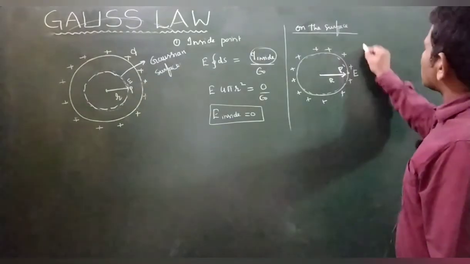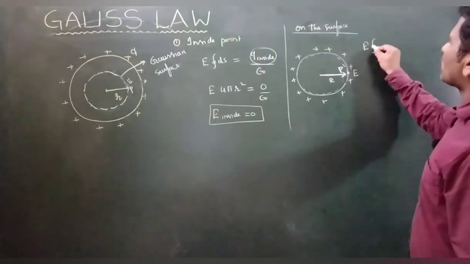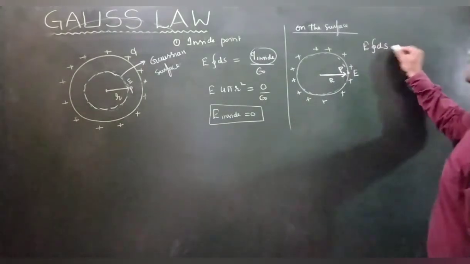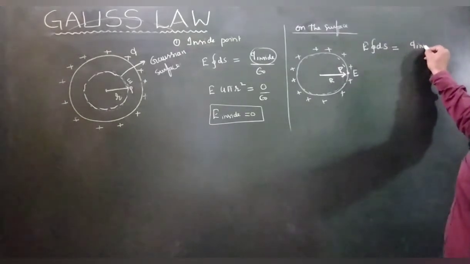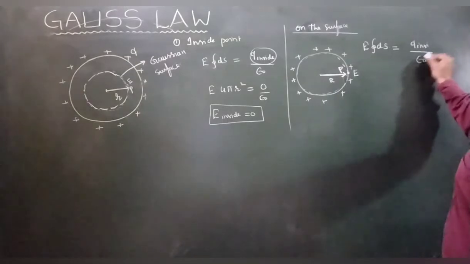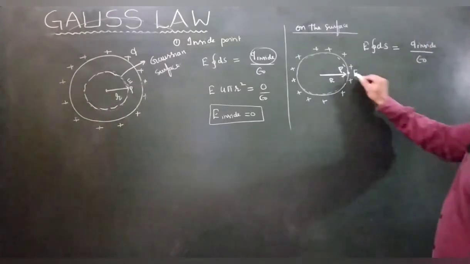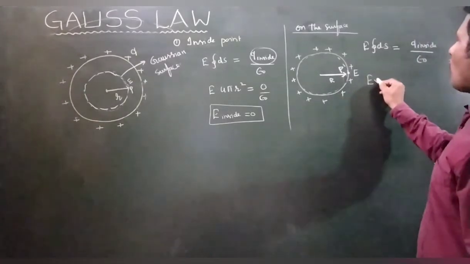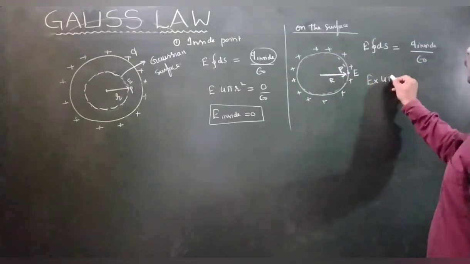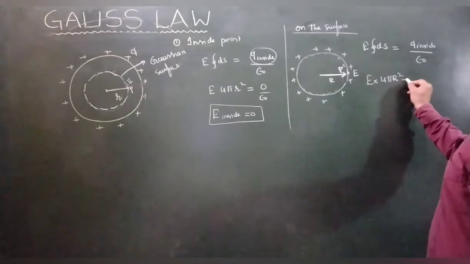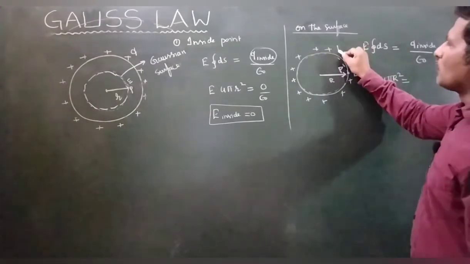So in Gauss law I would like to write the integral of E dS over the surface is equal to Q inside by epsilon naught. So the electric field intensity is E. How much surface area? Since its radius is R, 4 pi r square. How much charge inside?